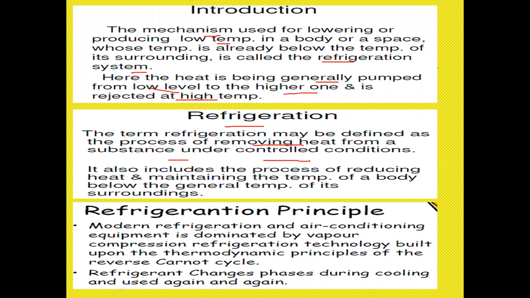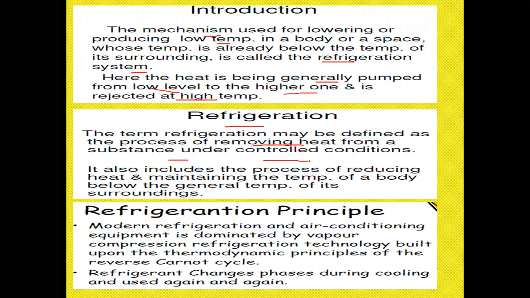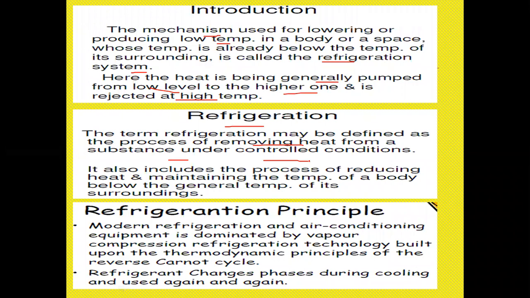For example, if you are coming from a hot weather condition outside and sitting in an AC room, slowly within seconds your body is coming to the cool condition. Means it is removing the heat from your body and maintaining your body at a controlled temperature. For example, you took a cool drink and put it in the fridge. So slowly the cool drink's temperature is being extracted out, making the cool drink get cooled. That is refrigeration. It also includes the process of reducing heat and maintaining the temperature of a body below the general temperature of its surroundings.